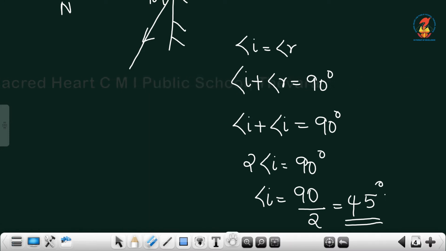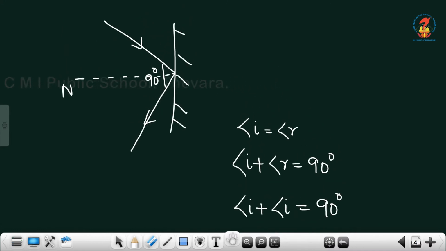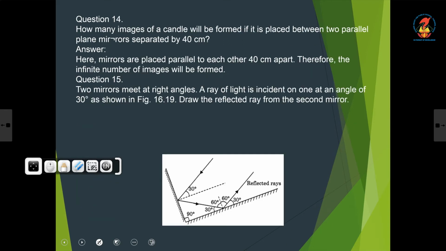So, here the angle between incident ray and the reflected ray is 90 degree. So, what is the angle of incidence? The angle of incidence will be 45 degree.